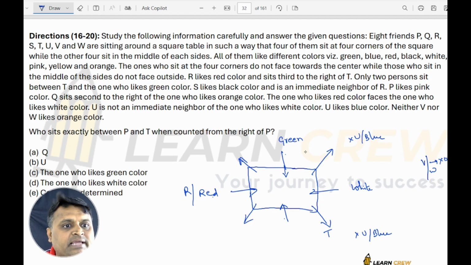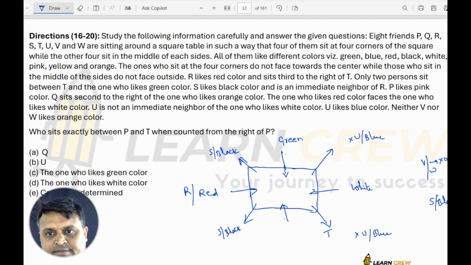S likes black color and is an immediate neighbor of R. It can be S black here, or it can also be S black on the other side. I don't know where it is exactly. Okay, next.